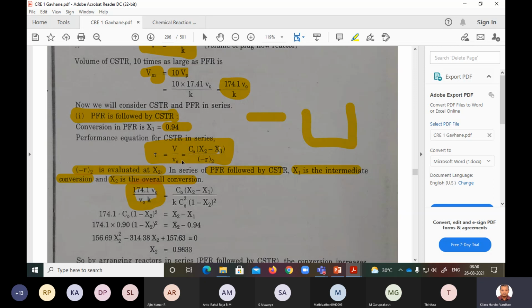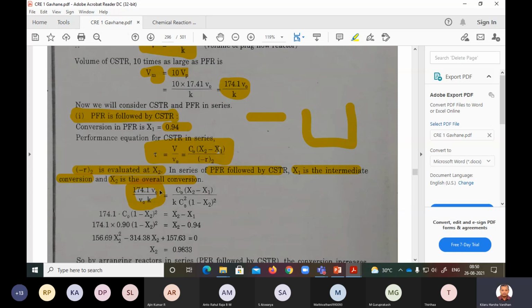V naught will be the same, because V by V naught is tau, so these two get cancelled. C naught into X2 minus X1 divided by RA2, which is at C2, is K C naught square into 1 minus XA2 whole square. You can write C as C naught into 1 minus XA. We are writing this based on the second equation, therefore X2 will come.